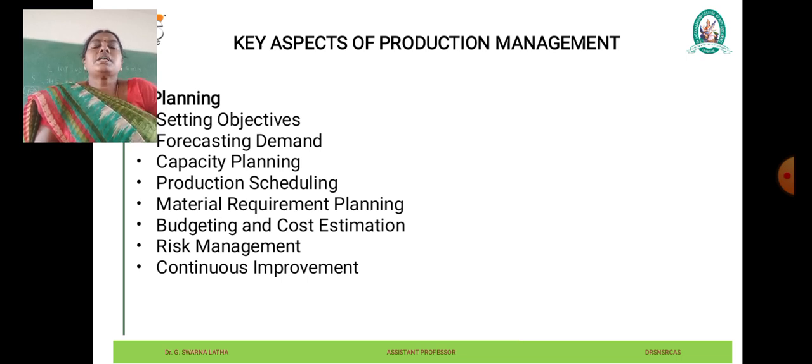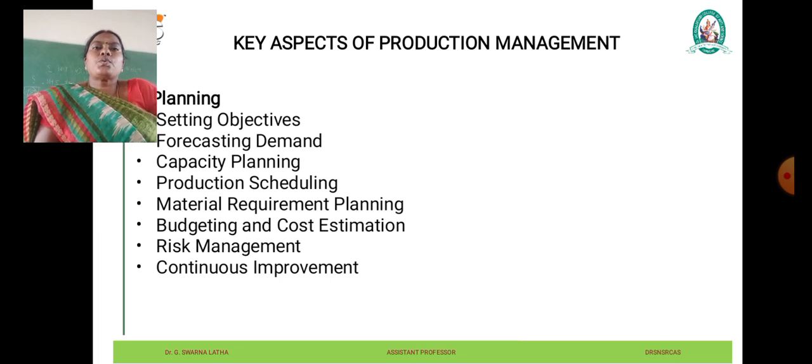Setting objectives. Planning begins with defining clear and measurable objectives. These objectives may include production targets, quality standards, cost reduction goals, or timelines for product delivery. Objectives should be specific, achievable, relevant, and time-based. We can say it as SMART.